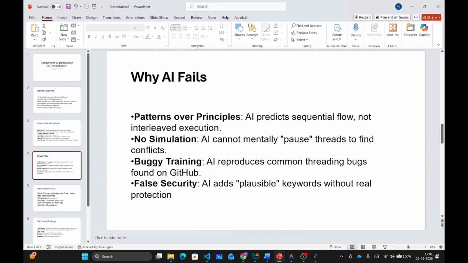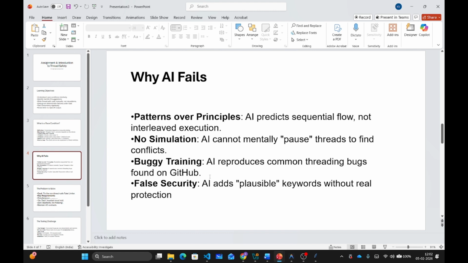It's interleaved in unpredictable ways. AI doesn't simulate execution. When you read concurrent code, you have to mentally simulate multiple threads running simultaneously. You think, what if thread A pauses here? AI doesn't do this. It just generates plausible-looking code.